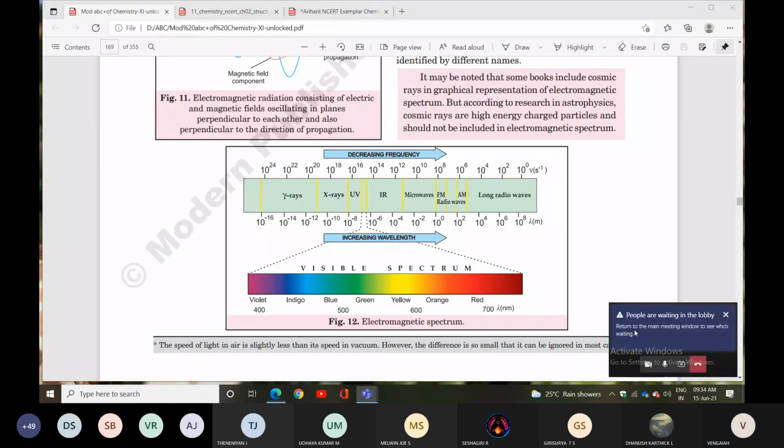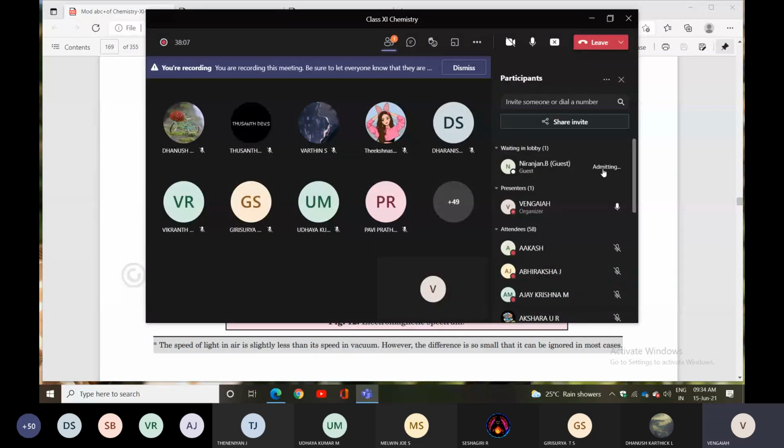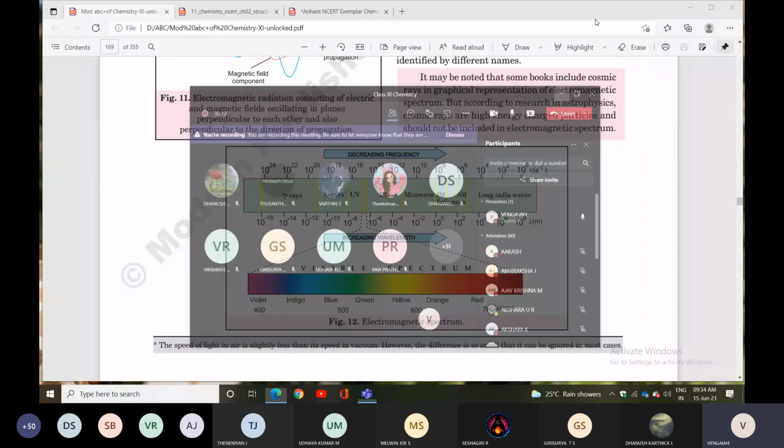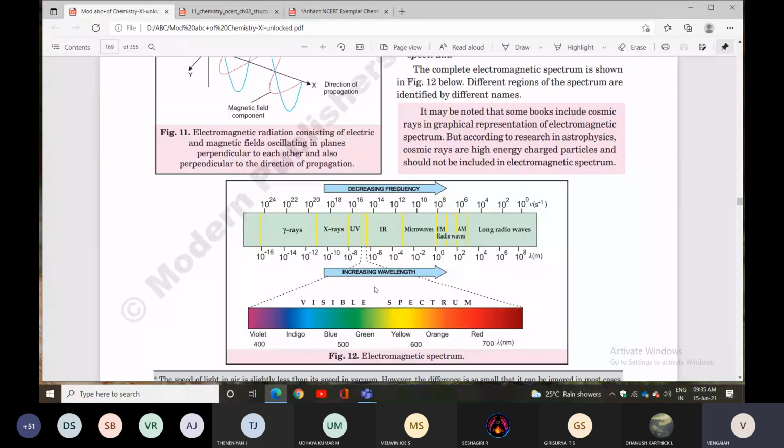So here frequency is given and wavelength is given. Look at the diagram. Frequency decreases and wavelength increases.